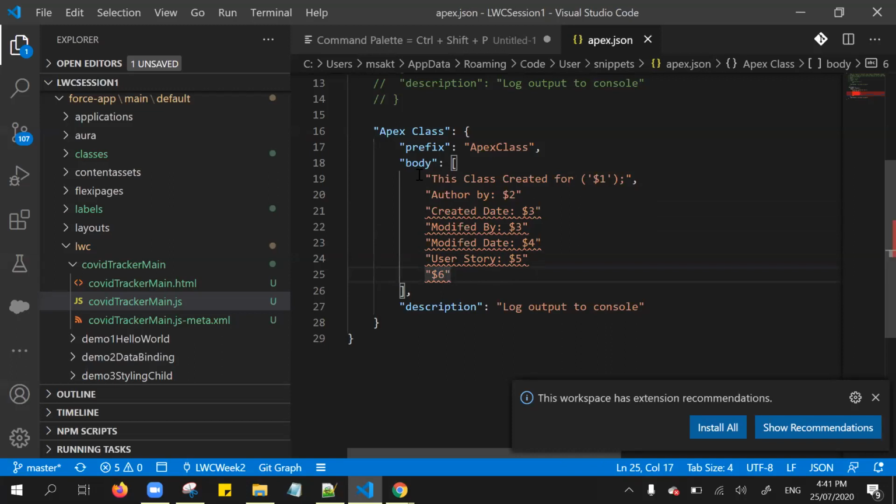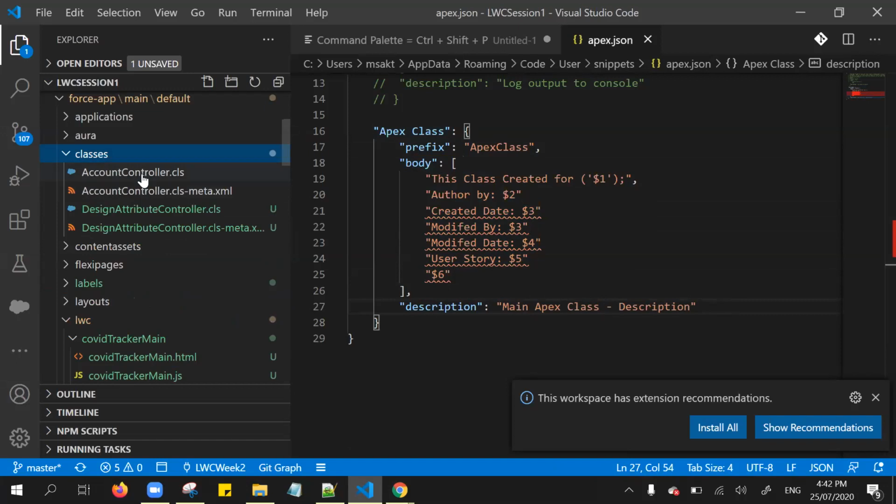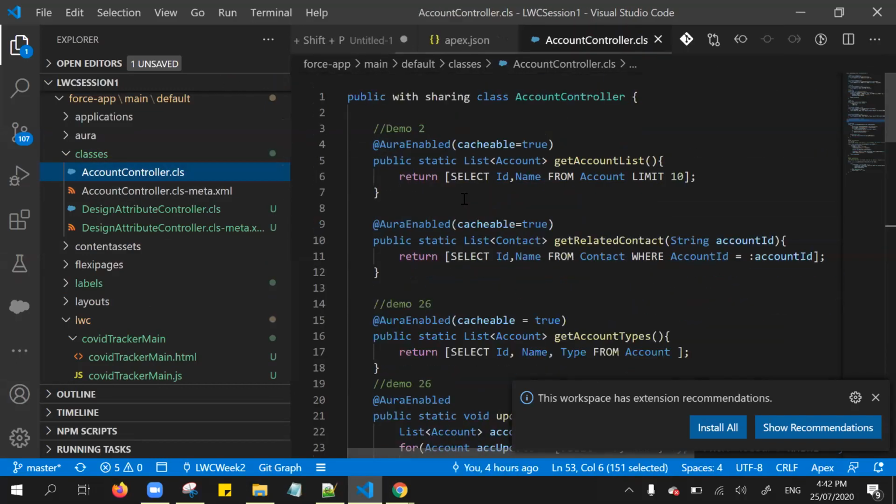Okay, I defined this prefix as Apex class, and this body also I added. Here I added some description for main Apex class description. Okay, let me go to open any of the existing Apex controller.